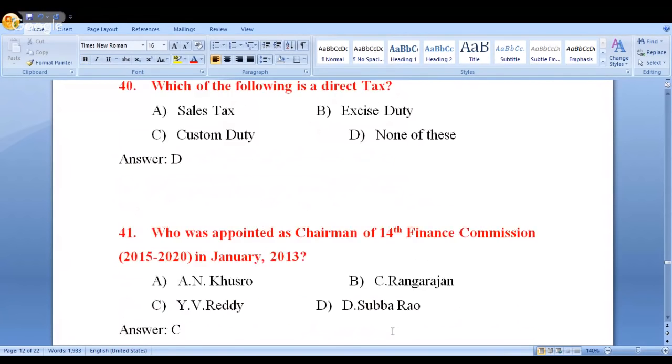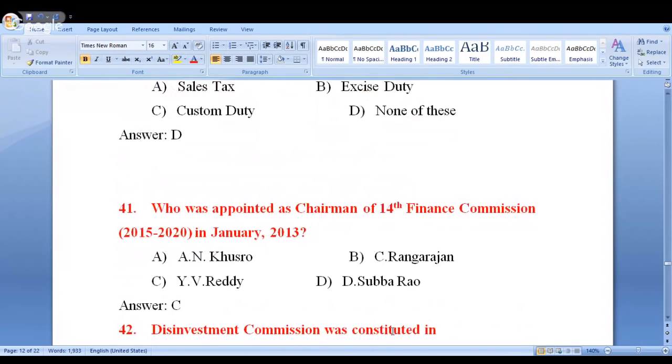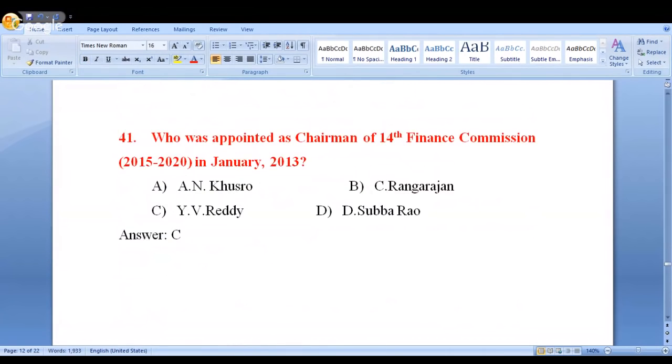Look at this. Who was appointed as the chairman of the 14th Finance Commission? Yesterday we had a discussion on this. The 14th Finance Commission chairman is Y. Venugopala Reddy, that is YV Reddy. And option C is the answer.